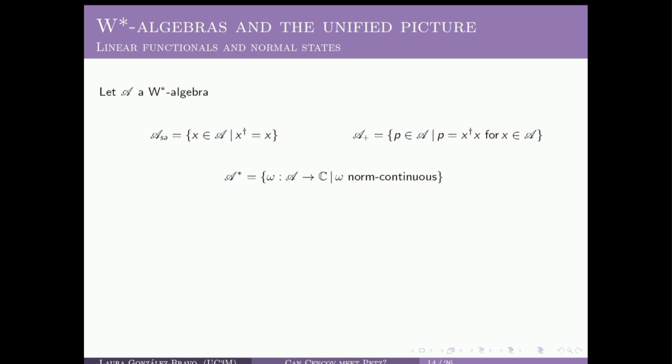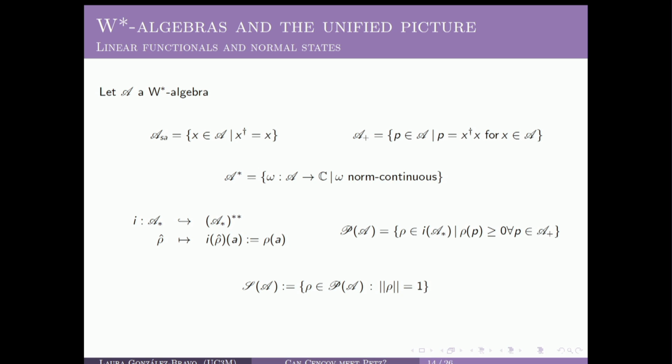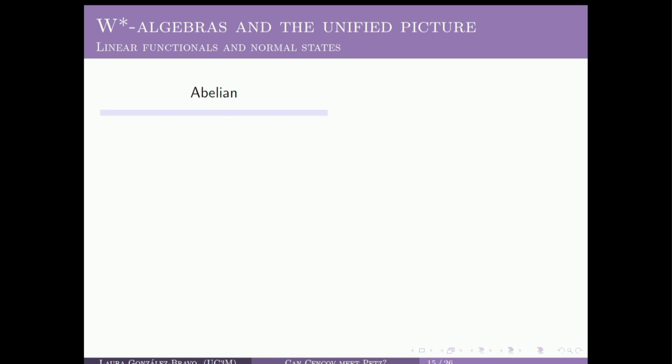So since this is a W-star algebra, we not only have a dual space, but also a pre-dual space. And by means of this inclusion of the pre-dual into its double dual, there are some kind of linear functionals that are arising from this pre-dual structure. And these linear functionals are called normal linear functionals. So by means of this inclusion, these normal linear functionals can be classified as positive normal linear functionals, normal states if they are also normalized, and faithful normal states if they satisfy this property over here for this pairing that we have.